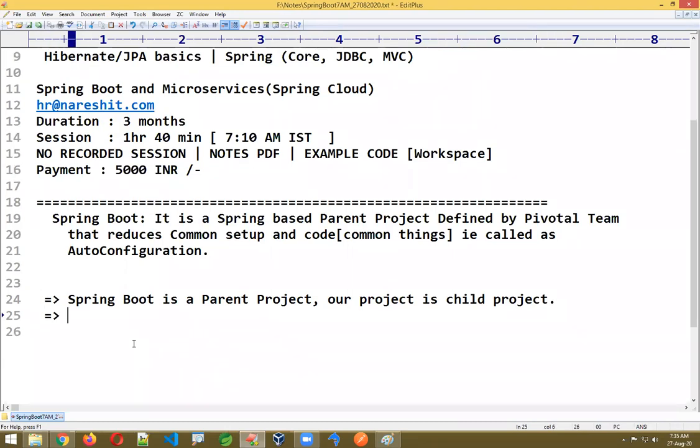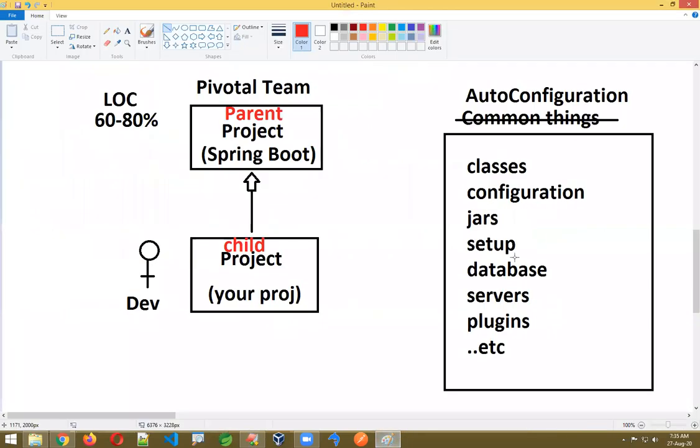What are the common things? Don't think only code. Common things means never think only code. Even jars, plugins, setup, servers, whatever is required to start your code and to write and develop your application, everything is involved here. Don't think only some jars or some classes. Everything comes under configuration. People think only configuration made automated is auto configuration. No, no, no. Everything comes here.